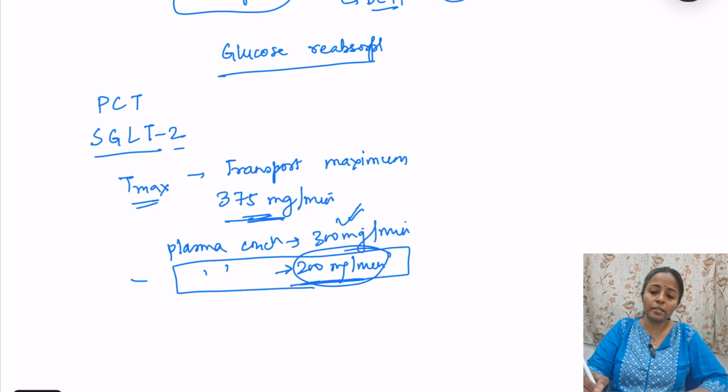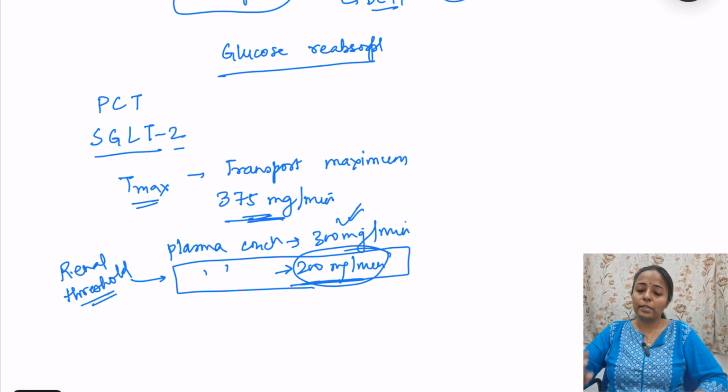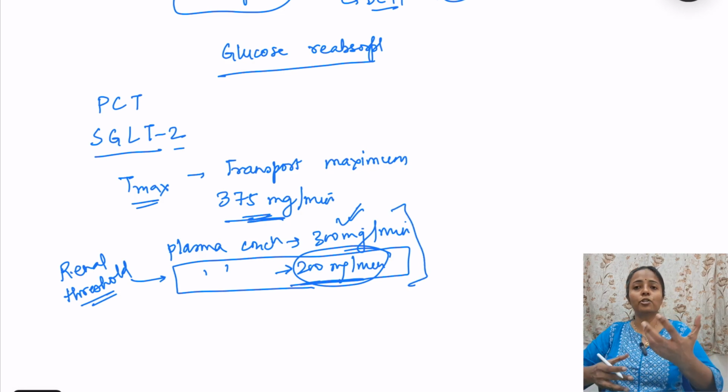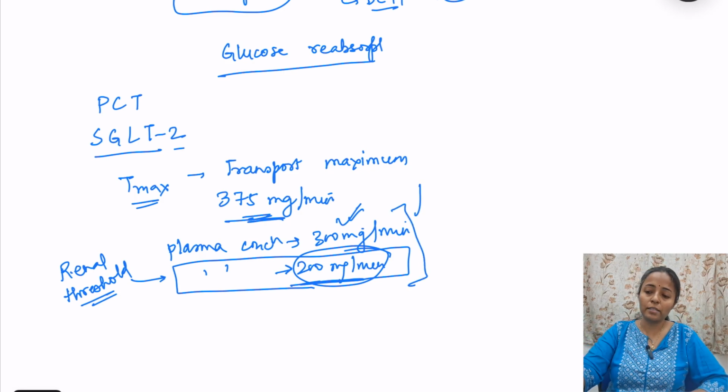This is known as renal threshold for glucose, which is important. And this difference of prediction versus reality is known as renal splay.